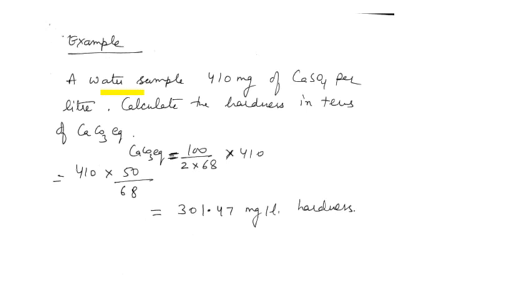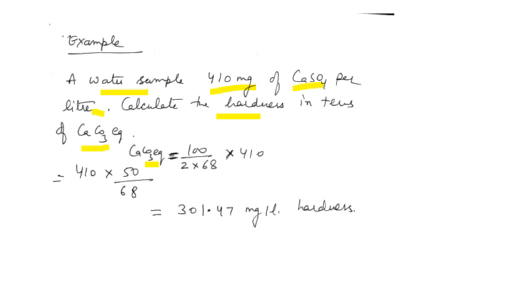If your water sample contains 410 milligram of calcium sulfate per liter, you have to calculate the hardness in terms of CaCO3 equivalent. We all know how to get the CaCO3 equivalent of calcium sulfate: its multiplication factor and the strength.